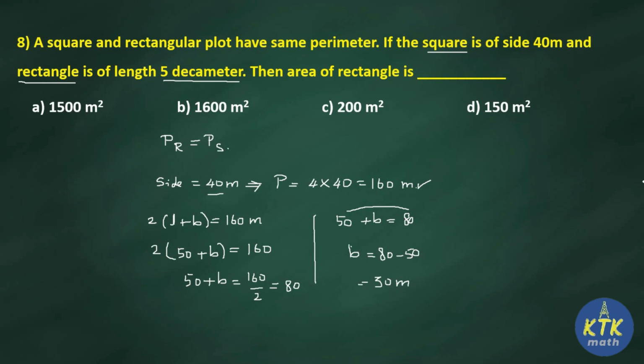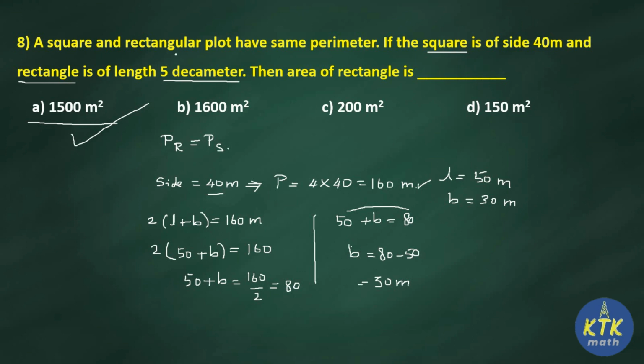So I'll do it here on right side. Length equal to 50, breadth equal to 30. So both are in terms of meter now. So what is area? It's very simple. Length into breadth, 50 into 30 is 1500 meter square. So question number 8, the answer is 1500 meter square.